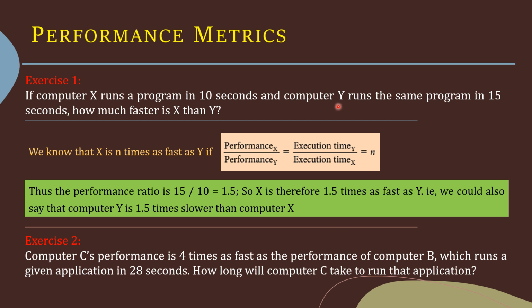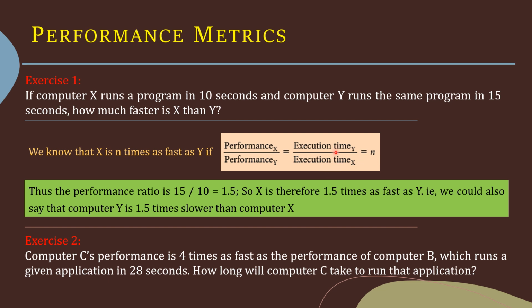Let's look at an example. If computer X runs a program in 10 seconds and another computer named Y runs the same program in 15 seconds, how much faster is X compared to Y? We know that X is n times as fast as Y if performance of X divided by performance of Y is equal to execution time of Y divided by execution time of X, which is equal to n.